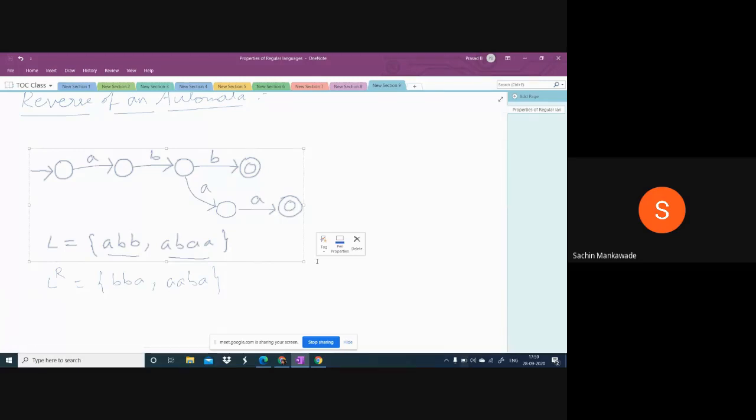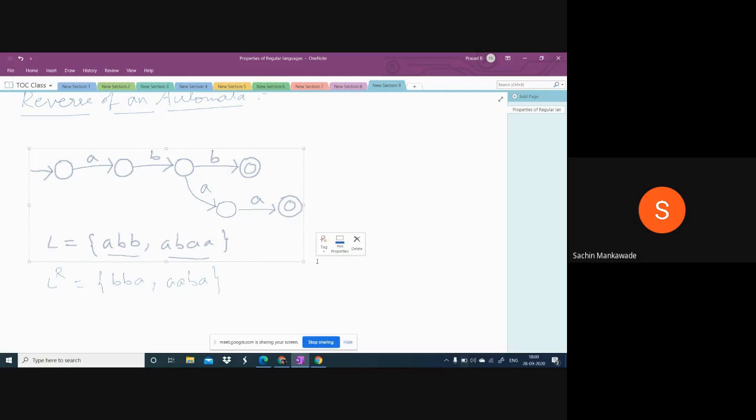Take the heading, reverse of an automata. Now, take the notes.